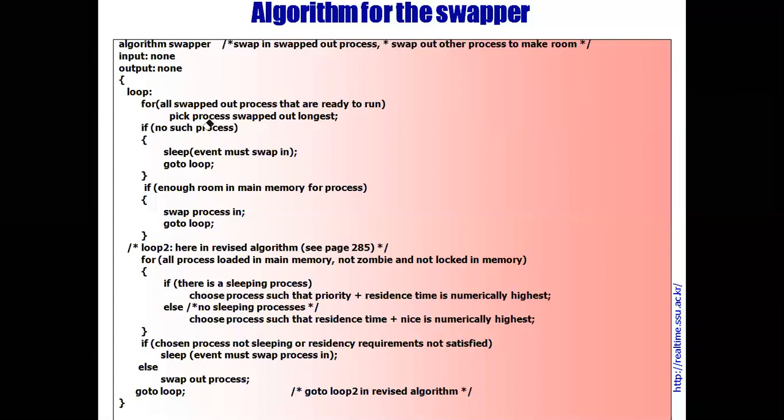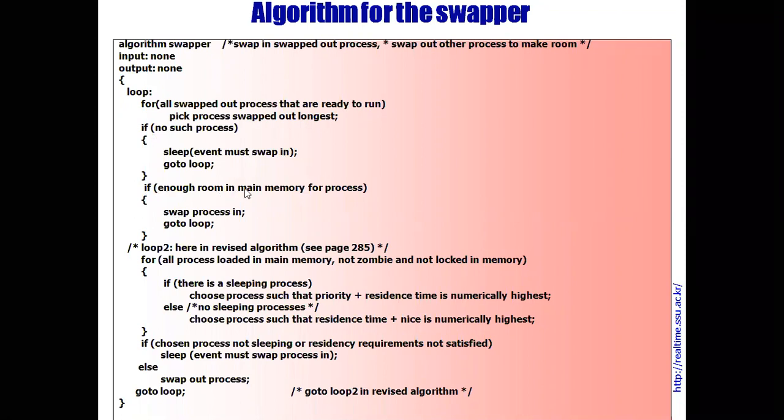Now, if there is no such process, in that case, the swapper sleeps until there is an event that needs a swap in. If there is no process to swap in, the swapper process will sleep, and then go to the loop and start again.